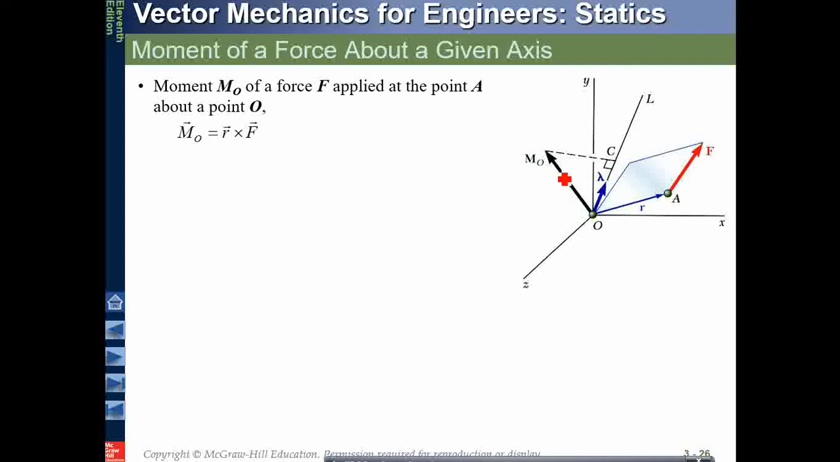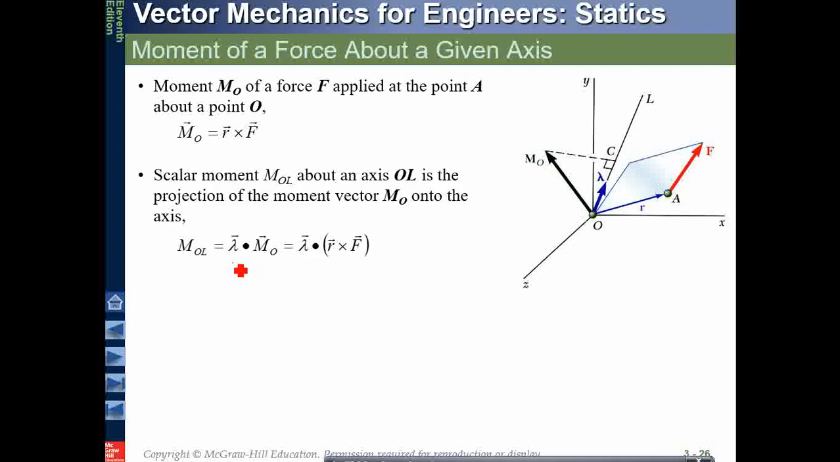So the component of this M naught on this axis 0 to L will be lambda. So how do you have to find the component? By dotting lambda with M naught. Dotting the lambda with M naught will give you the component of the moment along this axis. So lambda you can dot with R cross F also. That's the same thing. We're trying to understand the point.